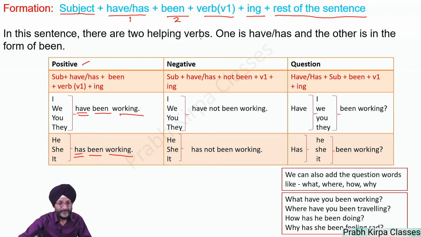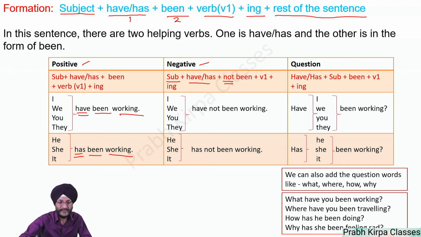When we form the negative form of this sentence, then not comes in between have and been, or has and been, and the rest of the sentence remains the same.